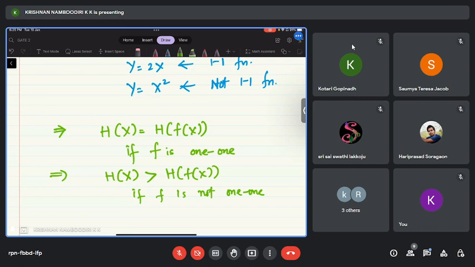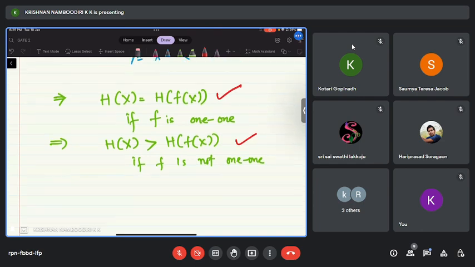So this happened in the first case, option B. This happened in the second case, that means option C, in which f of x was not 1 to 1. But in option B, f of x turned out to be 1 to 1. So h of x was equal to h of f of x.